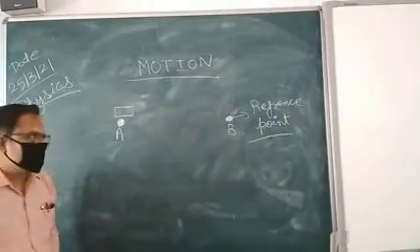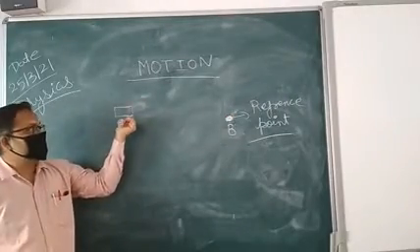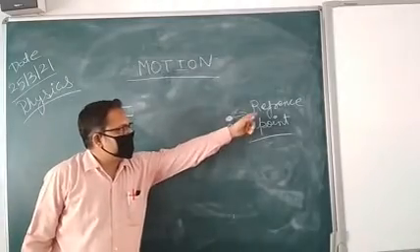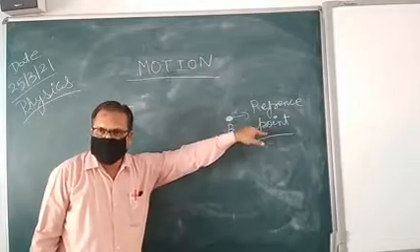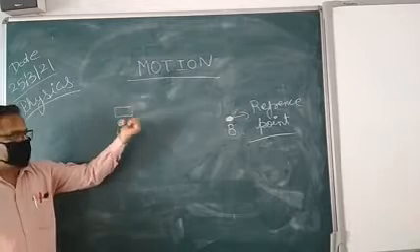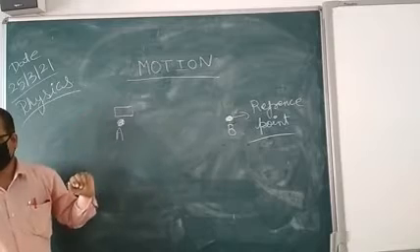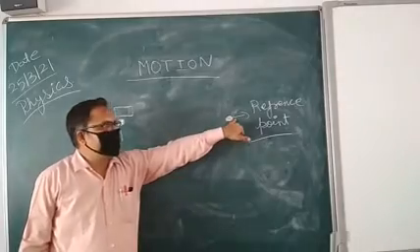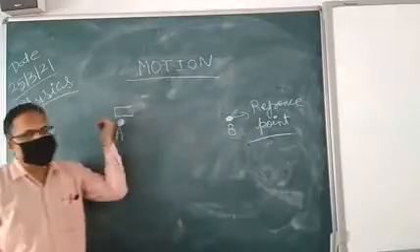Reference point का meaning क्या होगा? Reference point means with respect to that we are defining the position of this object. आपने क्या किया कि A और B को कंसिडर कर लिया, and in A and B, the B is defining as the reference point. With the help of that point, we will identify the position of this object. Suppose according to the time, if this object does not move anywhere, that means this object remains in its A position, and the reference point from where we are observing this object will also remain at its position.